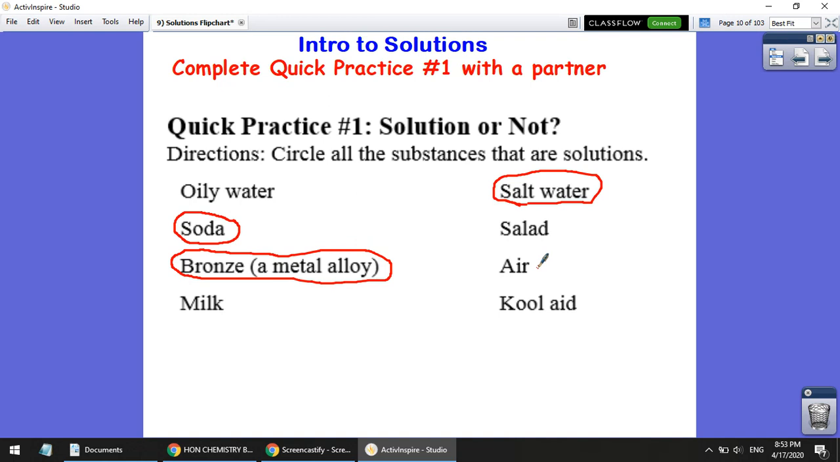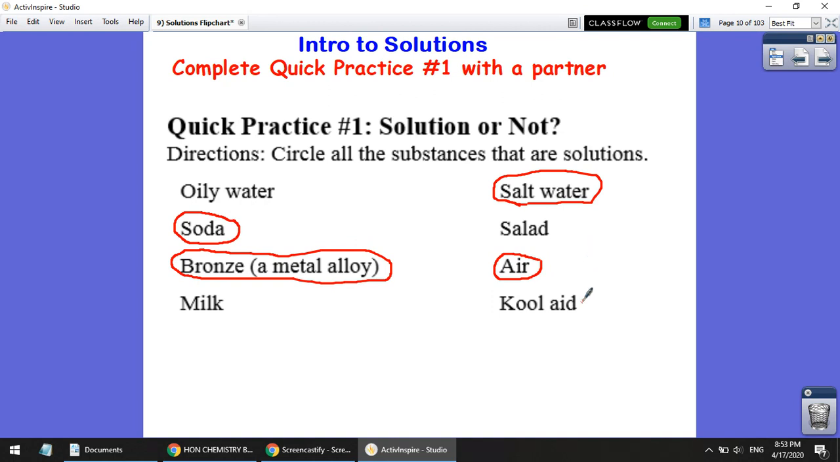Air, again, a weird case because it's a gas, but if we think about air, whether you pull from air on your right or your left or above you or below you, all air has the same ratio of oxygen and nitrogen and other components. So air is a homogeneous mixture. It's a solution because all parts of it have the same composition.